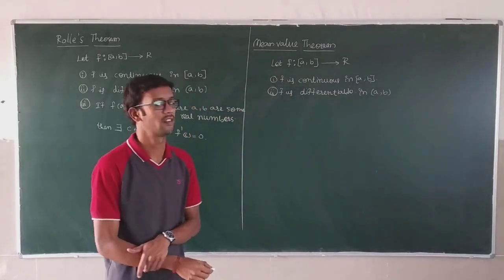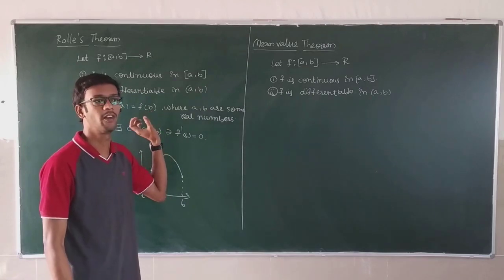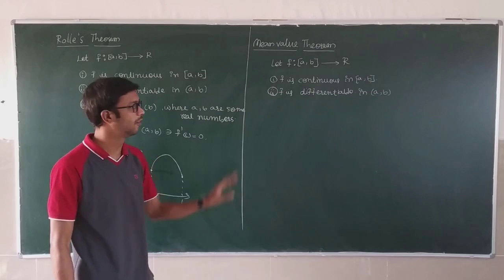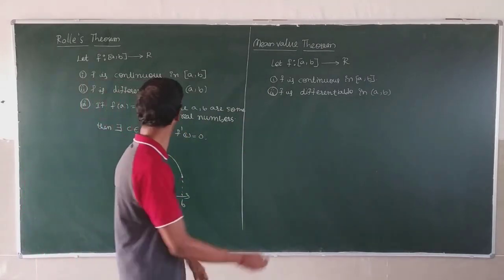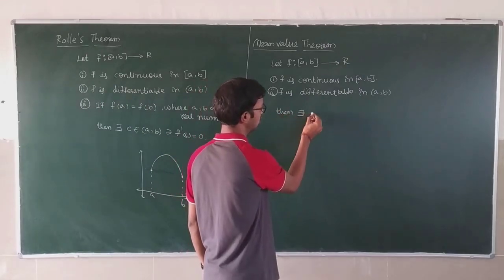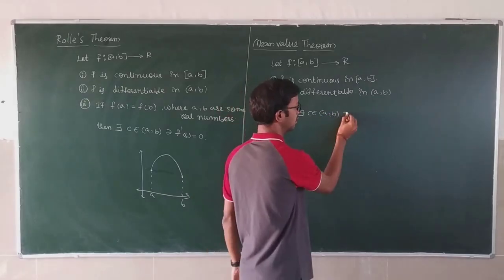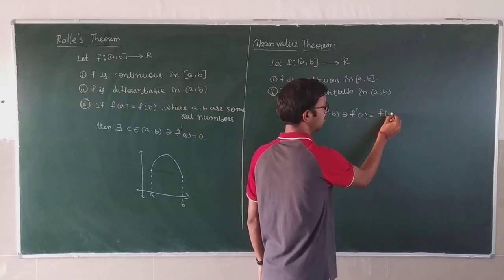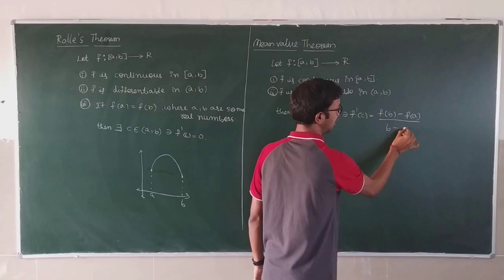These two conditions are enough. No need to check about f of a equal to f of b. If f of a is not equal to f of b, then only mean value theorem exists. If it is equal, it will become Rolle's theorem again. So then there exists c belongs to open interval a comma b such that f dash of c is equal to f of b minus f of a by b minus a.